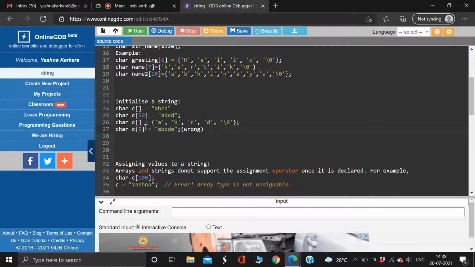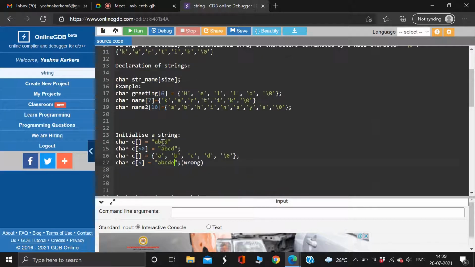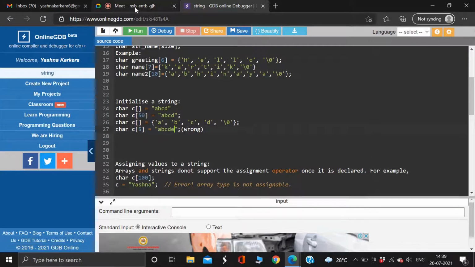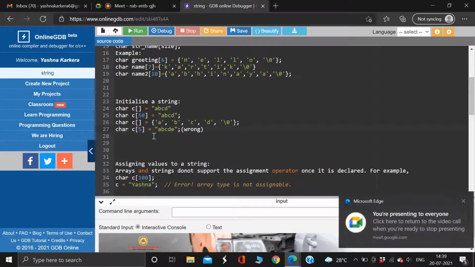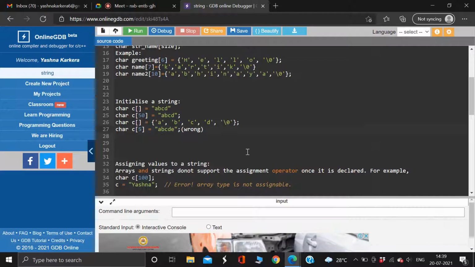Yeah. See, it's not like slash zero. Even if I don't give slash zero here, the compiler is anyway going to consider the slash zero. I need to give slash zero only when I'm writing it in this form. When I'm writing it in this form, I don't need to give slash zero. The compiler will automatically put a slash zero in the end. And therefore, the size of this will become 6, not 5. Okay, but I've given 5. So this will show an error because it needs one more memory location to store this null character.